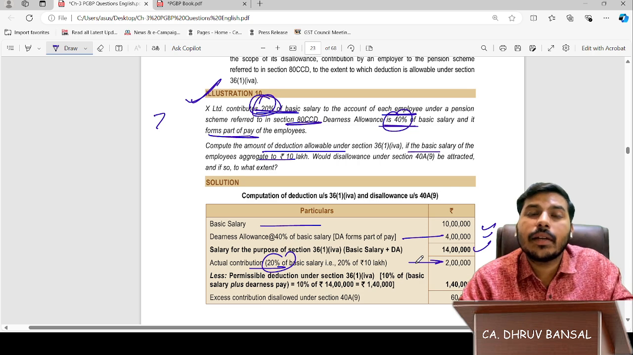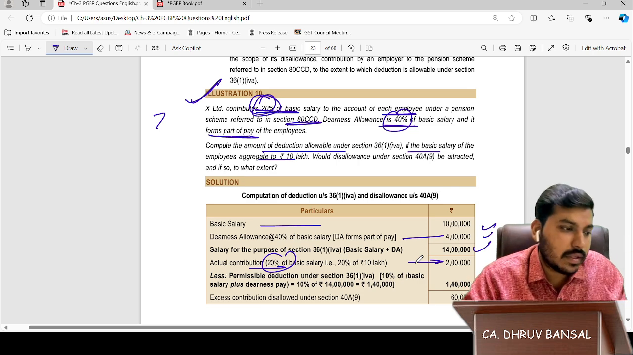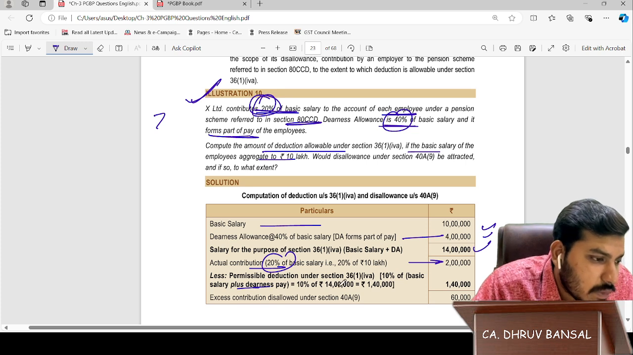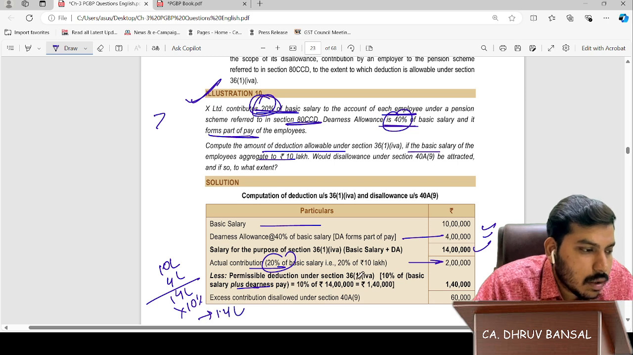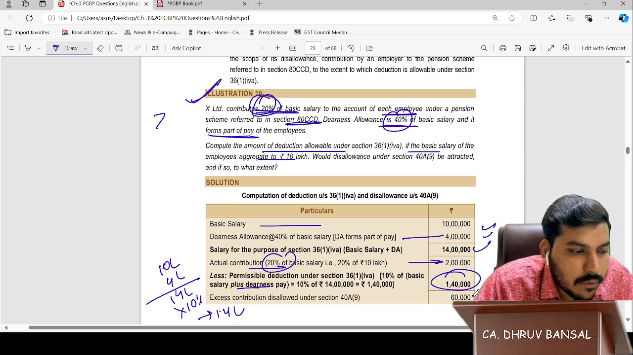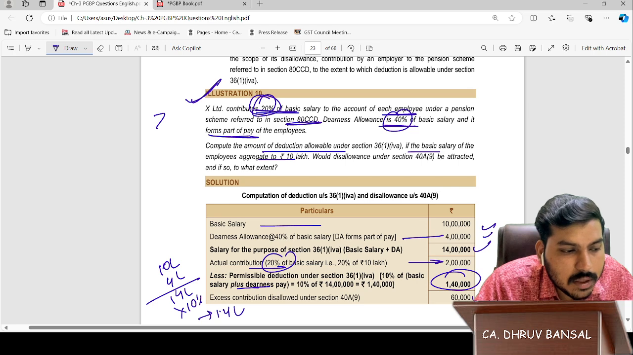But the permissible limit is 10% of basic salary plus DA. 10% of basic salary of 10 lakhs plus 4 lakhs comes to 14 lakhs. 10% is 1.4 lakhs. Permissible deduction is 1 lakh 40,000, and the remaining is taxable as PGBP income under section 43.